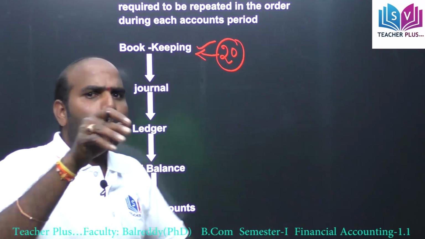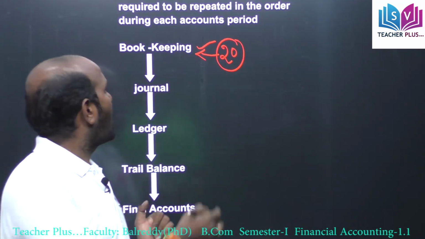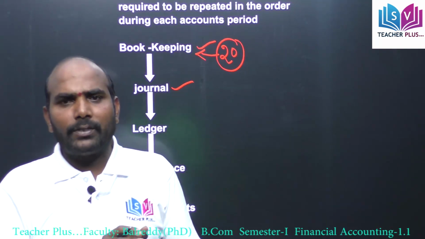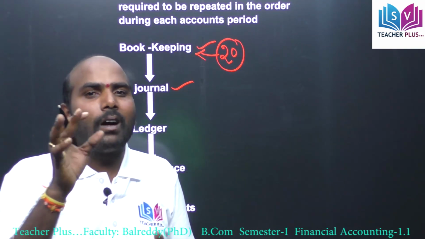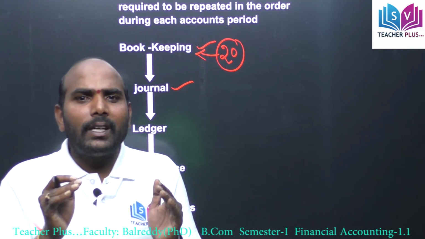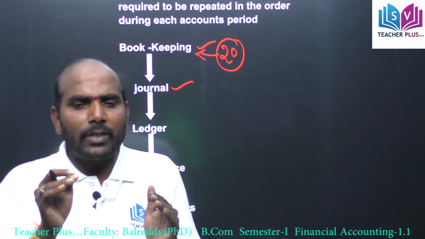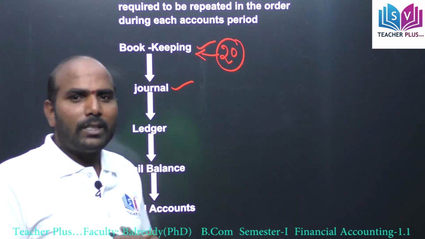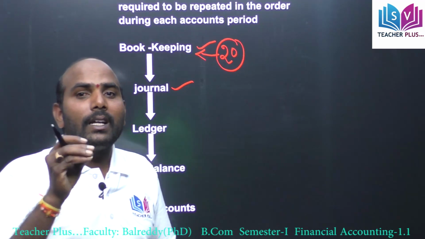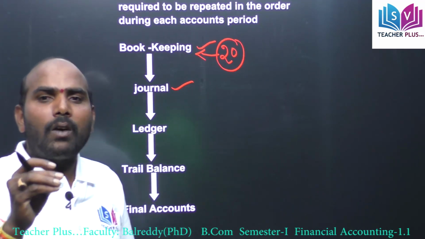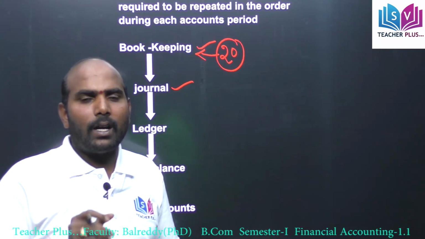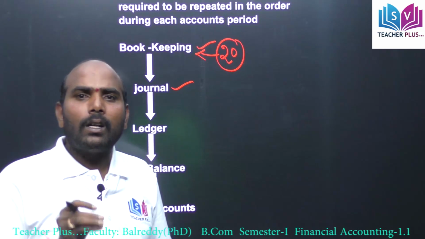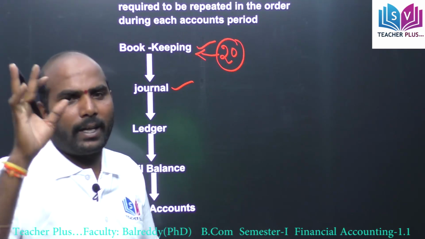On the basis of the bookkeeping information, we prepare the journals. Journal means the daily record of all the business transactions first recorded from bookkeeping. So journal is called a book of original entry, book of prime entry or book of first entry.